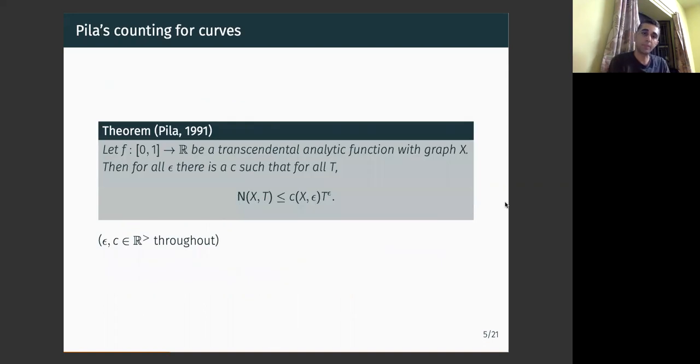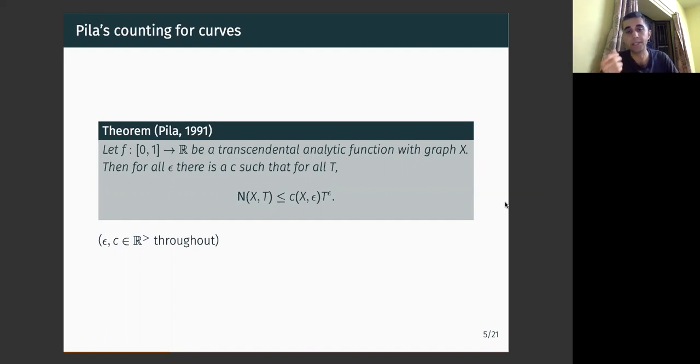This is due to Pila, now some more than 30 years ago. Let X be the graph of a transcendental analytic function. Again, I'm putting off defining transcendental for now. If X is the graph of a transcendental analytic function, then for every epsilon, there is a C such that the number of rational tuples on X of height at most T is bounded above by C times T